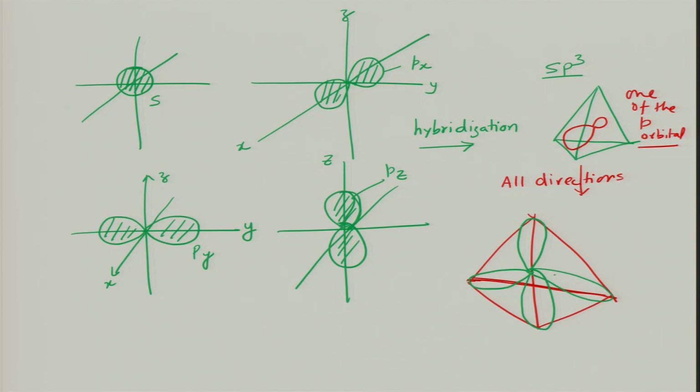This is sp3 along this, sp3 along this and sp3 along that. This is how you will have all the sp3 hybridization, and this hybridization also leads to the angle of 109.5 degrees that you get in these solids.